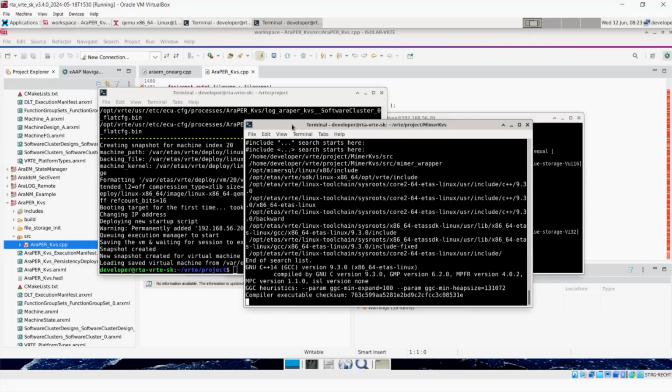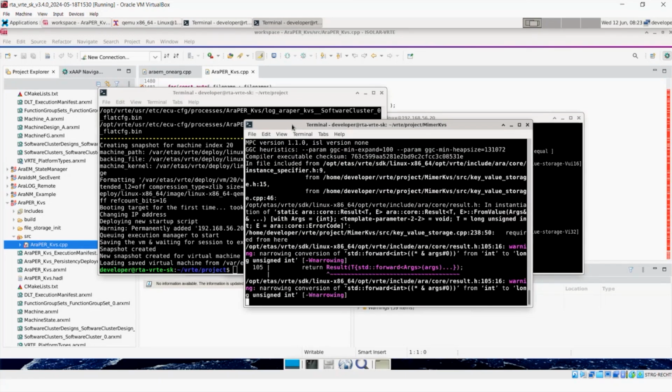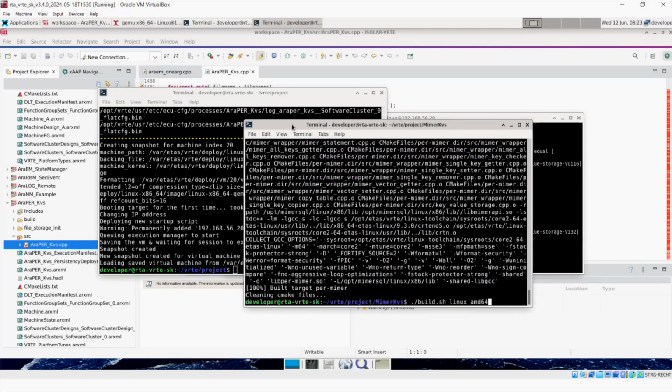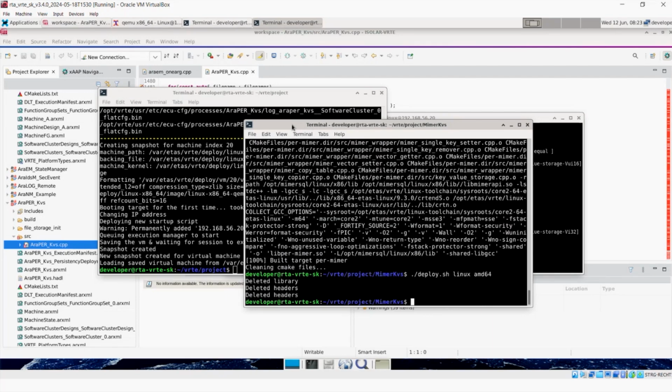We provide all the source code to show you how that actually works. It takes a little while, and then we can just do a quick deployment of that, which will delete some various bits and pieces and copy that into the virtual machine images that we're setting up.